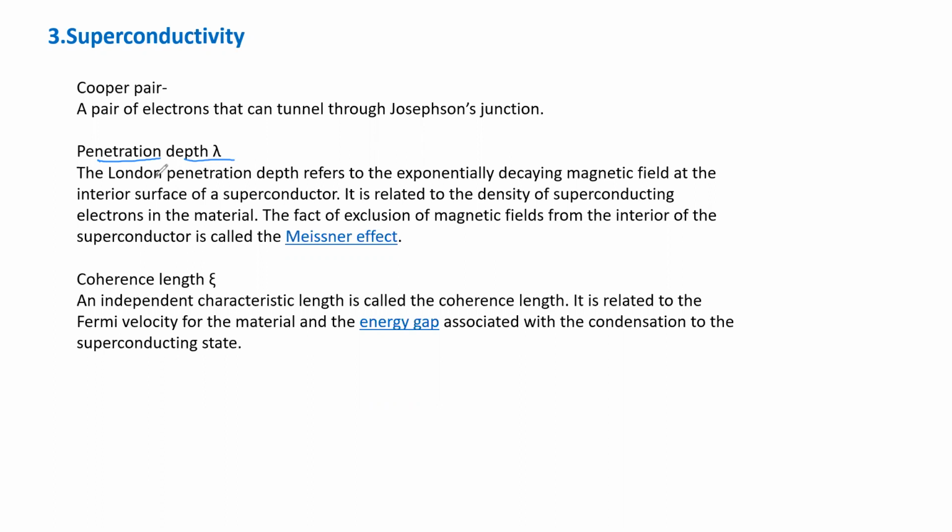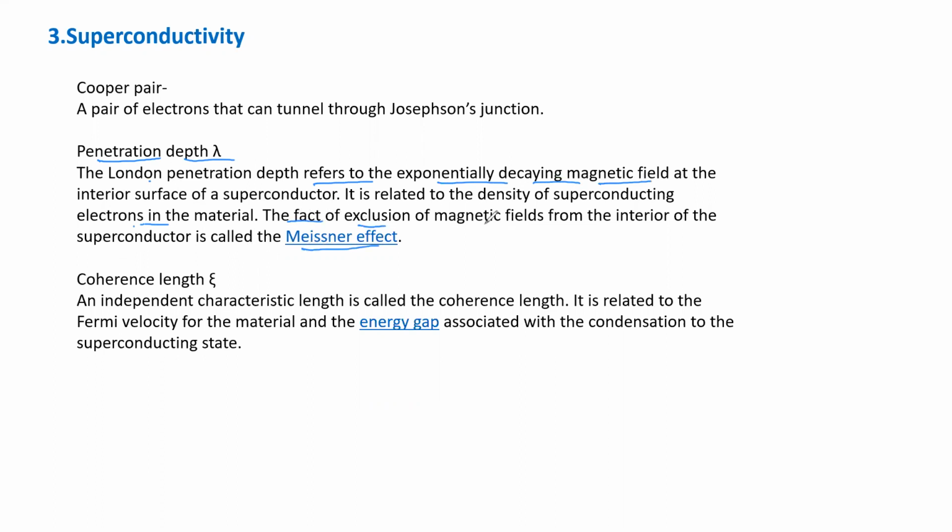Penetration depth lambda refers to the exponentially decaying magnetic field at the interior surface of the superconductor. It is related to the density of superconducting electrons in the material. So there is the Meissner effect.